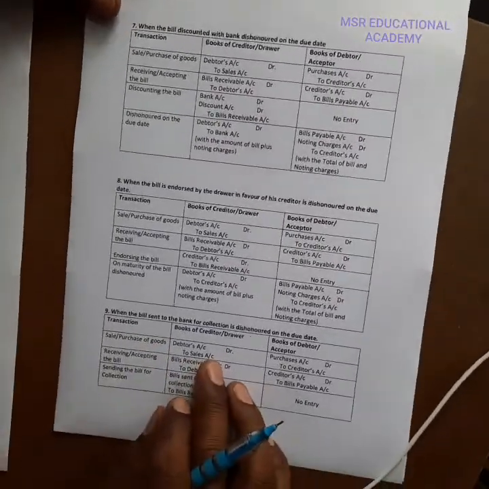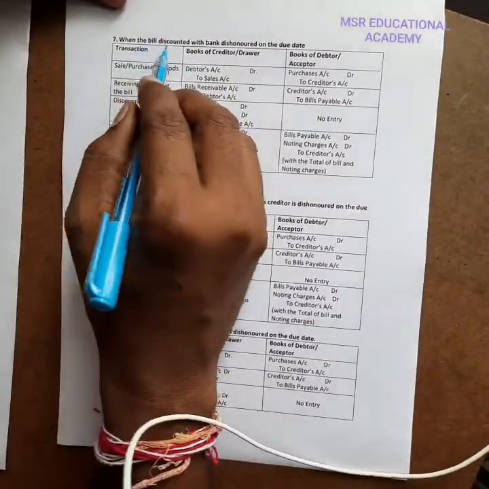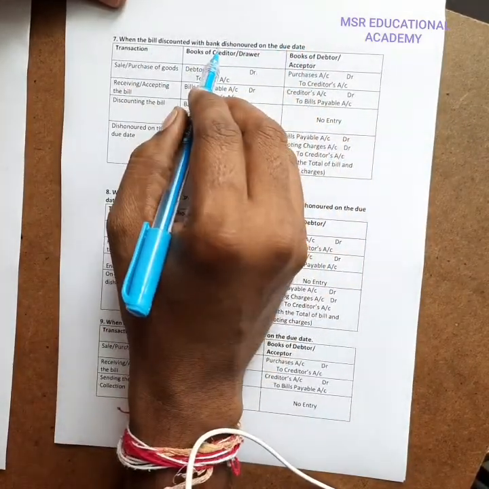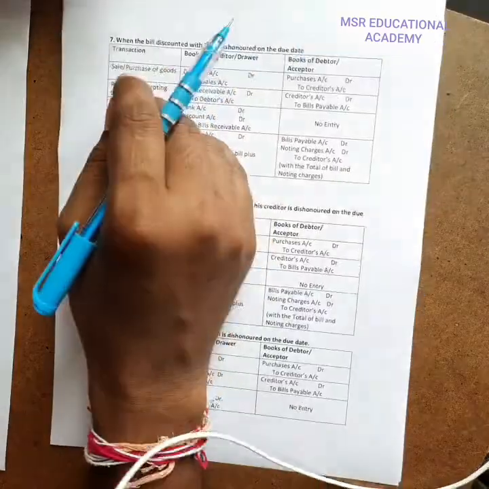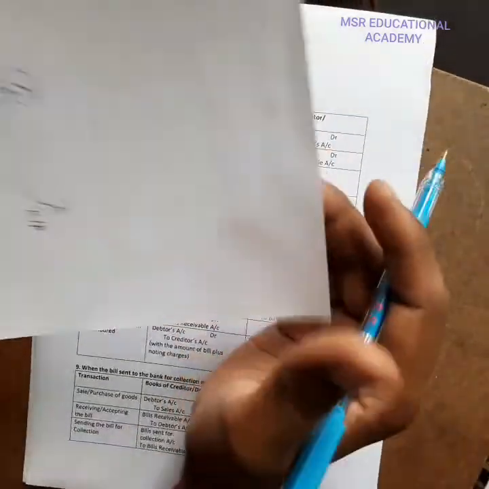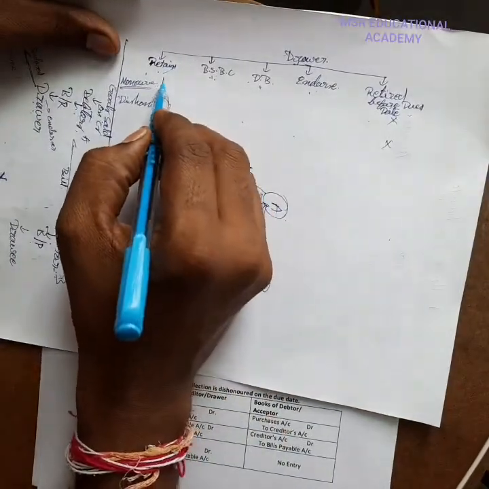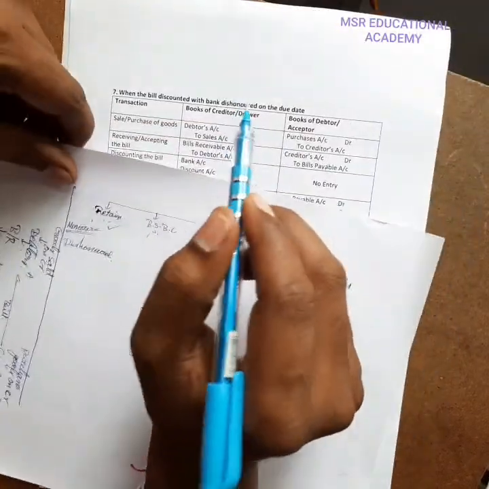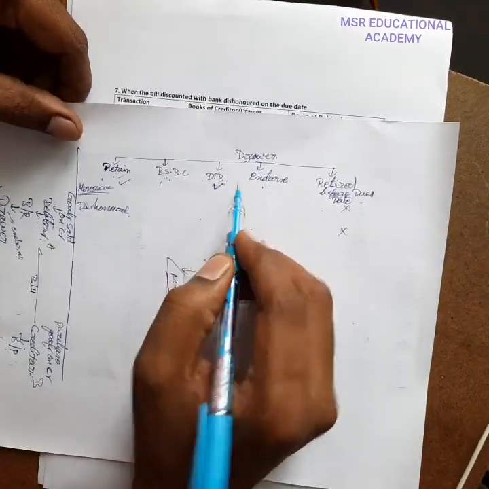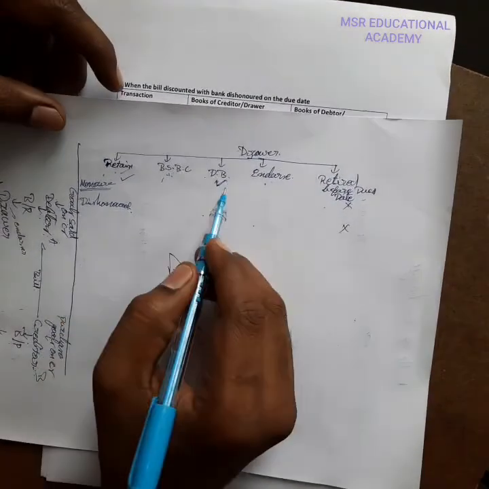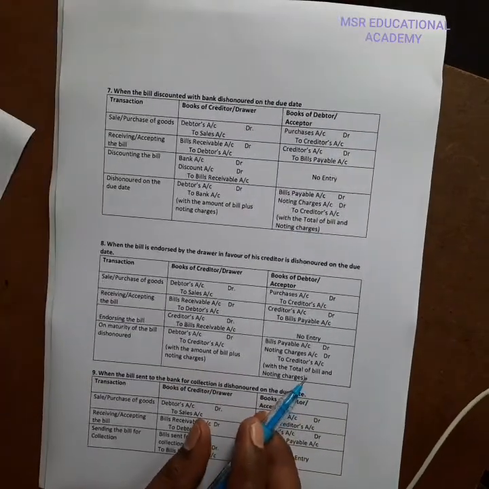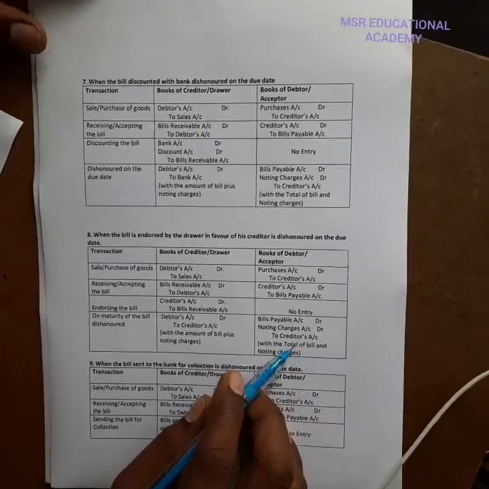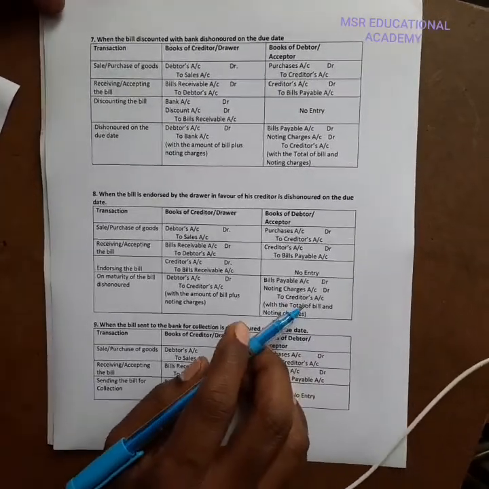It is when the bill is discounted with the bank and dishonored on the due date. Just now we completed retaining the bill and dishonor. Now, how do we write entries when the bill is discounted in the bank and dishonored? Because the bill is sent to the bank, discounted, and finally held by the bank only.